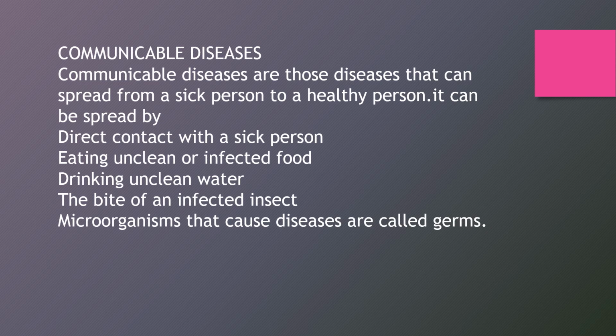Then communicable disease can also be spread by eating unclean or infected food. Then the third point is by drinking unclean water, and the bite of an infected insect like a mosquito can also cause communicable disease.